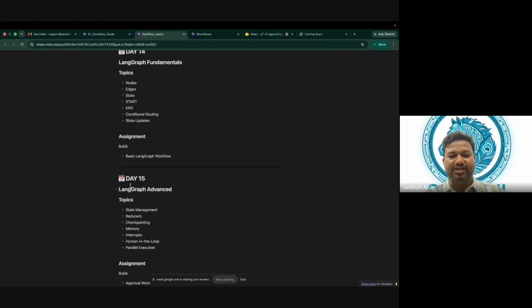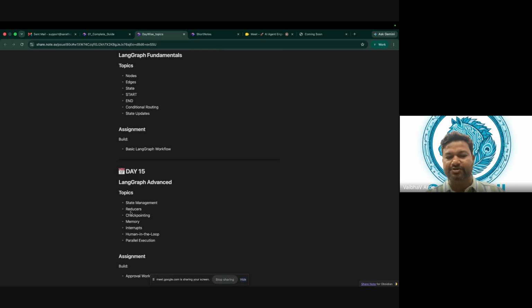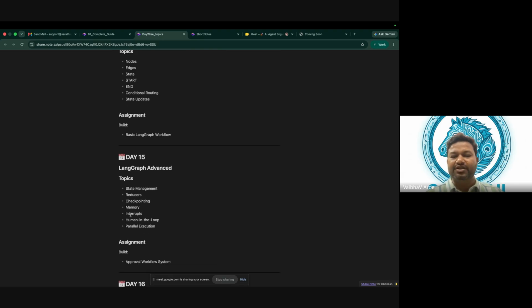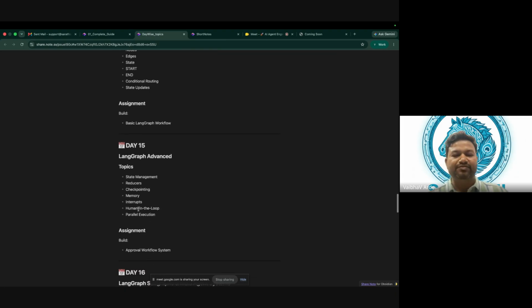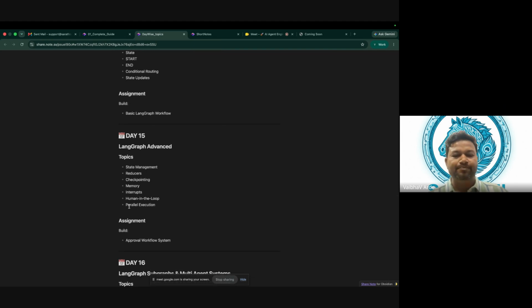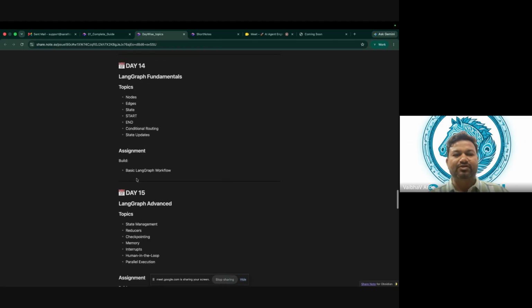On day 15 we'll learn state management, reducers, checkpointing, memory, interrupts, human in the loop. Very important, right? Every time we say agents are working, but we should not give complete control to agents. There should be some human to have a check on it. That concept is nothing but human in the loop. Everywhere in agentic AI or in agents, you can find this human in the loop. So that will be our day 14 and 15.